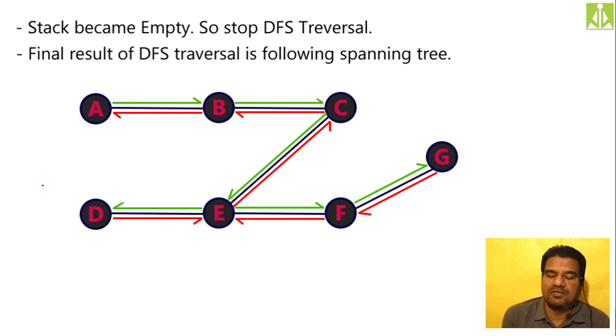Or you can even follow the same path, whatever directions we are taking: from A to B, then B to C, then C to E, then E to D, again coming back, then F, then G. So in short, you will get the complete traversal. Hopefully you understood. So the next thing, the breadth first search traversal, BFS.